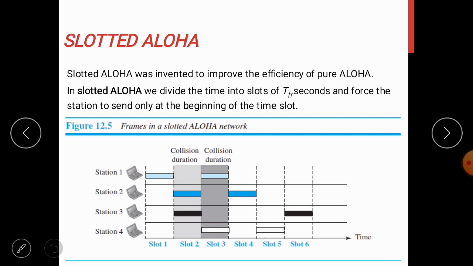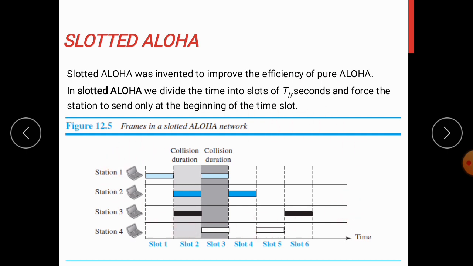In slotted Aloha, we divide the time into slots of TFR seconds, the frame transmission time, and force the station to send frames only at the beginning of the time slot. You can see this example.